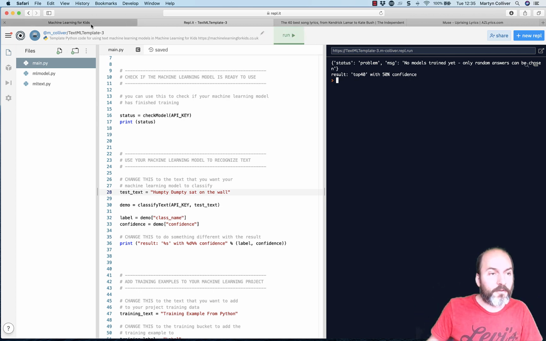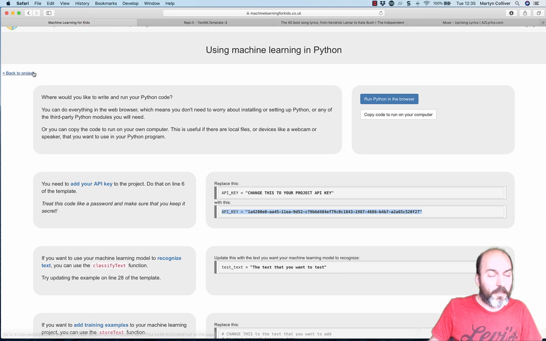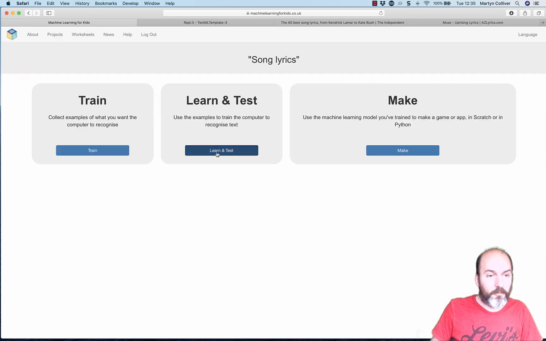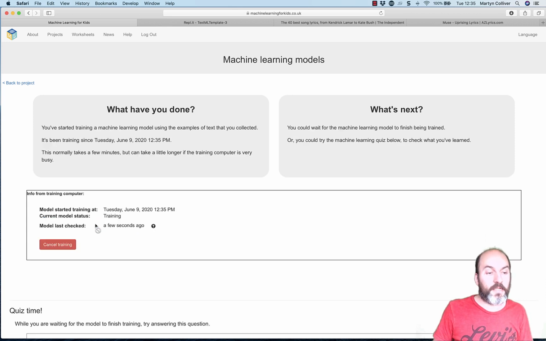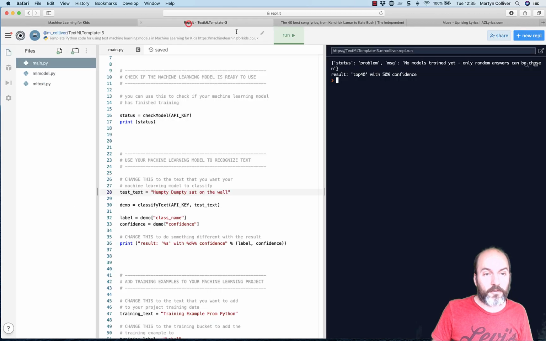So let's go back and train our model. So if we go back to our project, we will train our model. So here we go. Let's click the button and let's train it. It's going to take a few seconds to train. So if I come back to my code and run it, it's going to say training in progress.